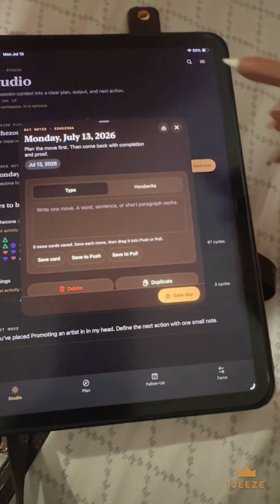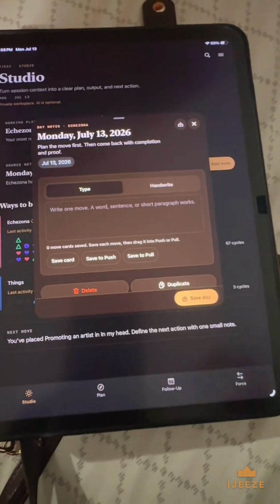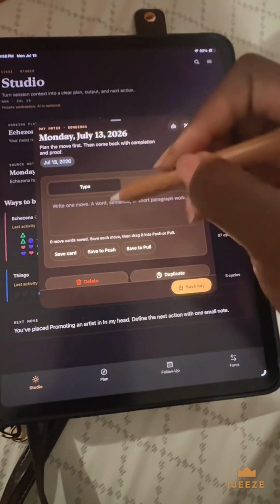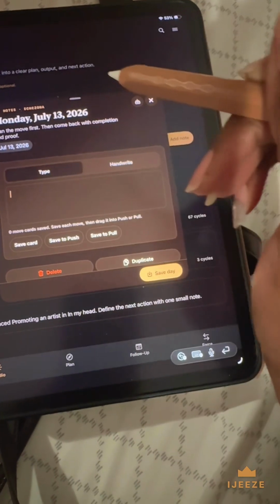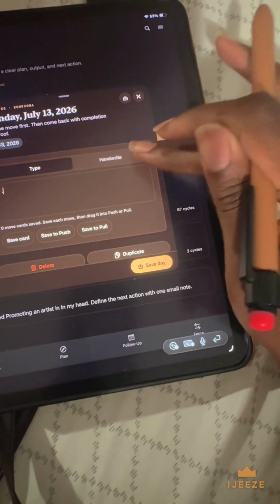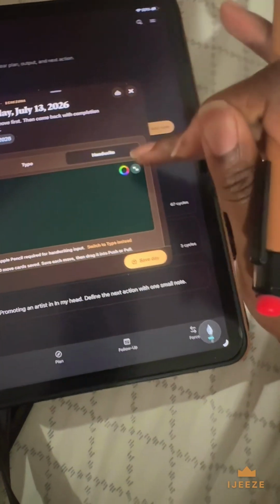So if you click on add a new note, you can text, right? You can type in whatever you want. If you have an iPad, you can write your text. But that's not the thing I want to show you. So I'm just going to erase that. It's this right here. So I went ahead and made this full screen. Look at that. A full screen for handwriting. So you can literally start writing whatever, right?